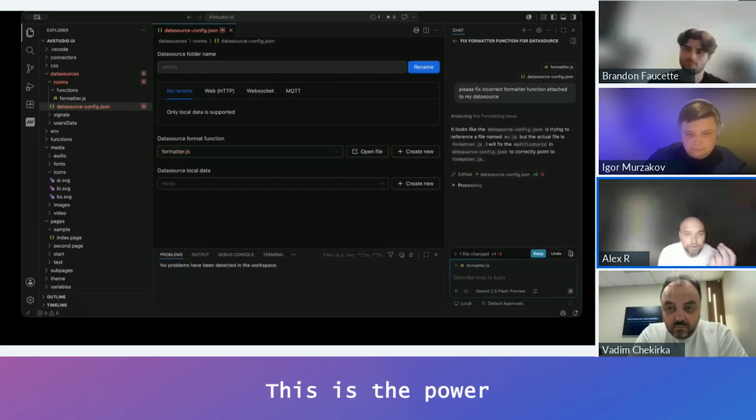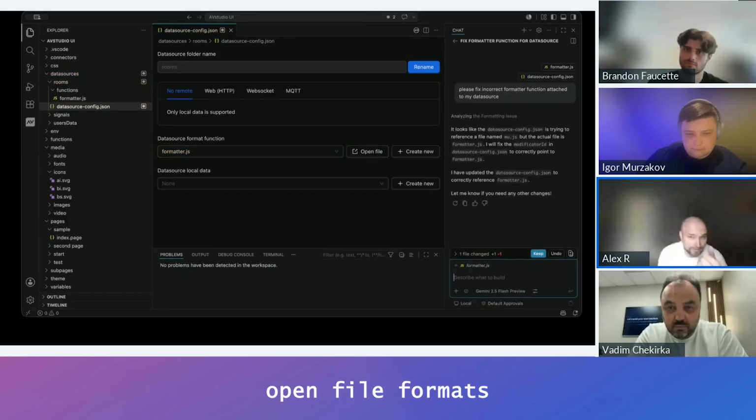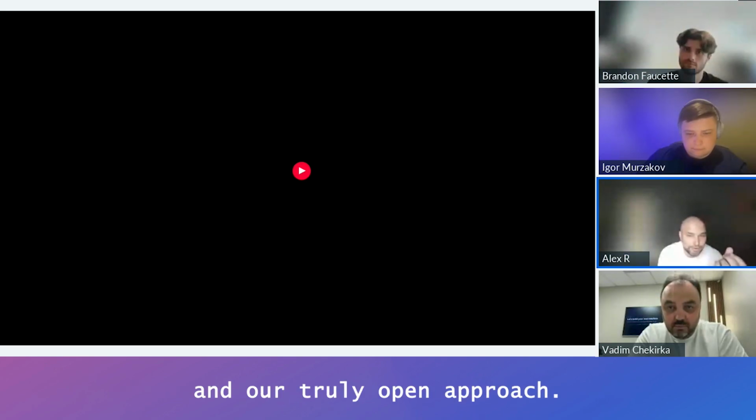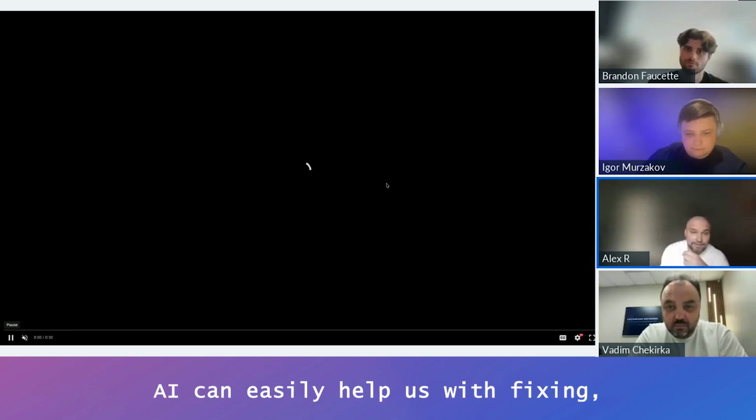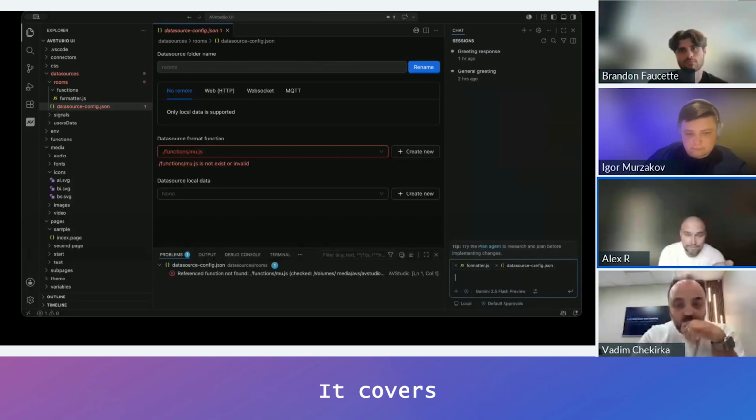This is the power of simple project structure based on JSON, open file formats, and our truly open approach. Because the data is clear and accessible, AI can easily help us with fixing, with styling, with creating, with generating. It covers all our needs, I would say.